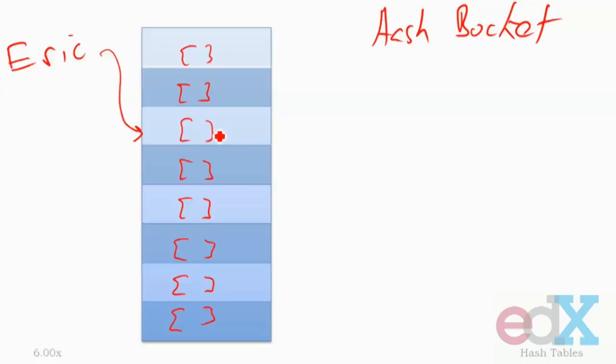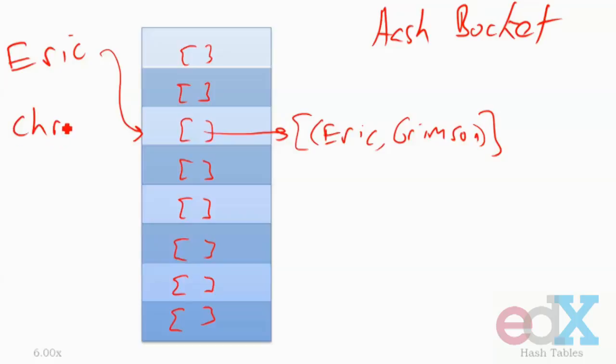And so I replace this empty list by a list containing a tuple. And the tuple is both the key, Eric, and the value, Grimson. I'll then get Chris, and he'll do the same thing as we come to here. And now I'll get a list with the singleton tuple in it.